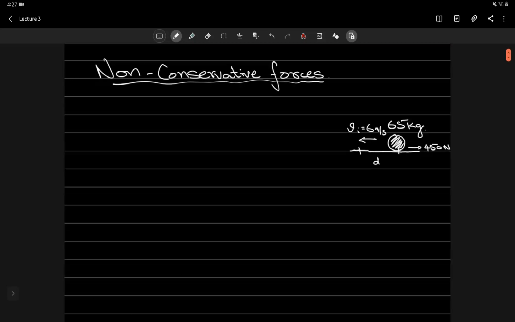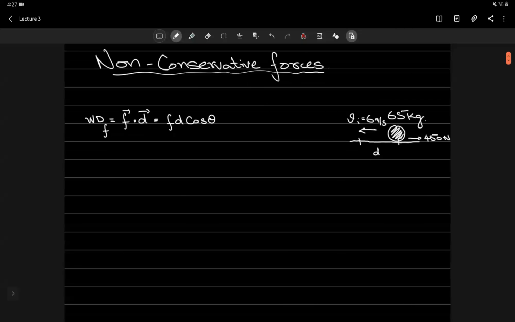And we can also check that simply by writing down the formula for work done, which we know is, well, we are talking about the work done by friction. So it would be the force of friction dot d. Now I can write this down as fd cos theta. I can write the dot product like this. और यहाँ पे जो एंगल थीटा है वो जो फोर्स है और ये जो डिस्टेंस है इसके बीच में जो एंगल होगा वो होगा, right?